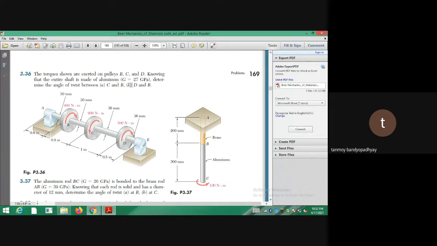Initially it was only from C to B. So for C to B, it's a single shaft of diameter 30 millimeter. So directly I can apply TL by GJ.